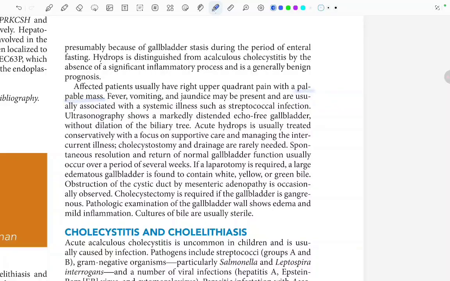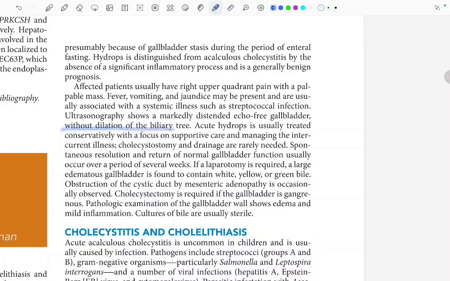Fever, vomiting and jaundice may be present and are usually associated with a systemic illness such as streptococcal infection. Ultrasonography shows a markedly distended, echo-free gallbladder without dilation of the biliary tree.